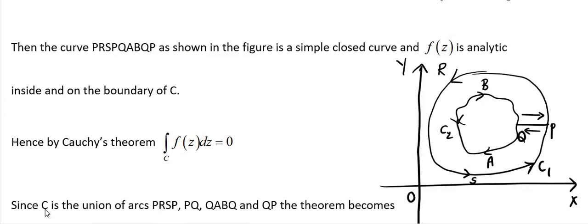So C is the union of arcs. Observe P, R, S, P is the first arc of the union. Next PQ. Next Q, A, B, Q. Next QP. So C is the union of these four arcs.